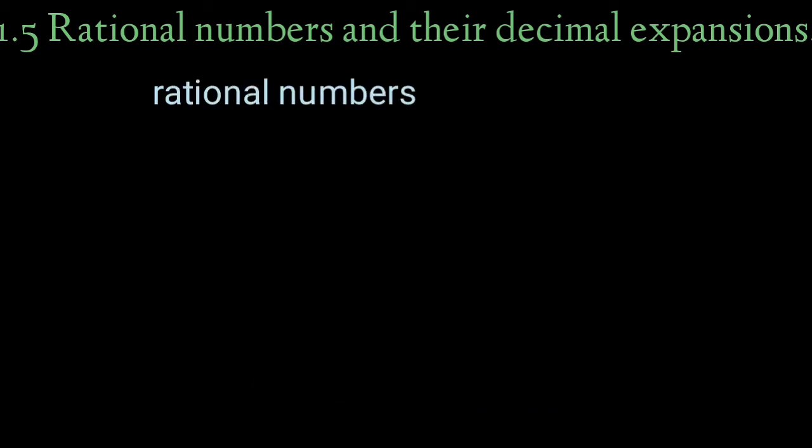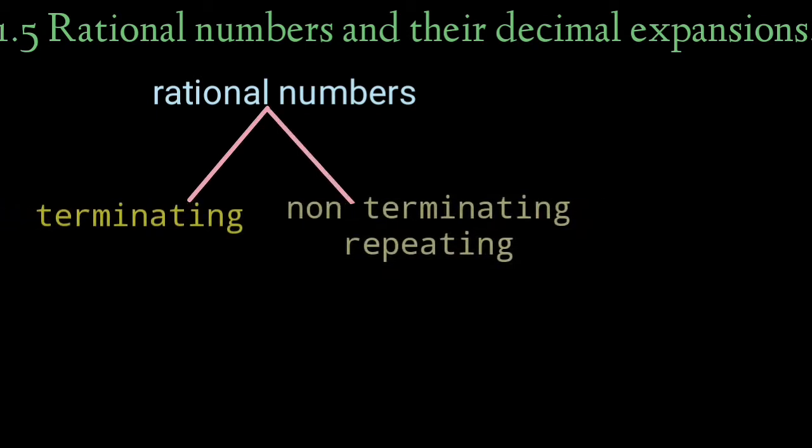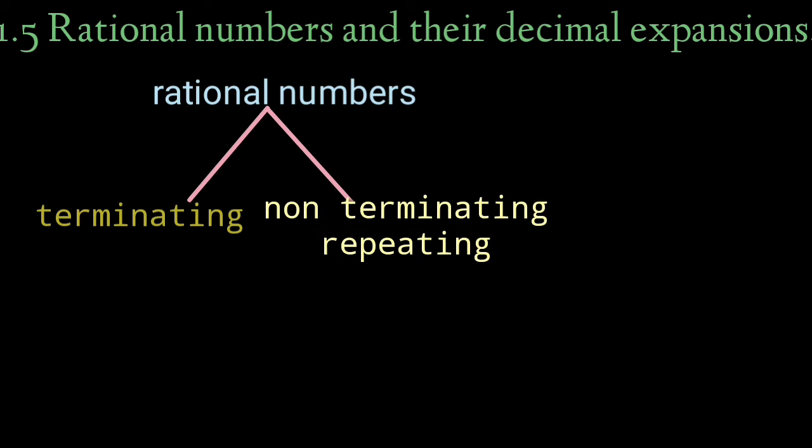Now, in rational numbers, we have discussed that there are terminating and non-terminating repeating numbers, right? We discussed in the last video that terminating and non-terminating repeating numbers come under rational numbers, and a non-terminating non-repeating number is an irrational number. Now let's see an example of a terminating number: 1.23. It's a terminating number, and a non-terminating repeating number is 1.23, 23, 23, etc. to infinity.